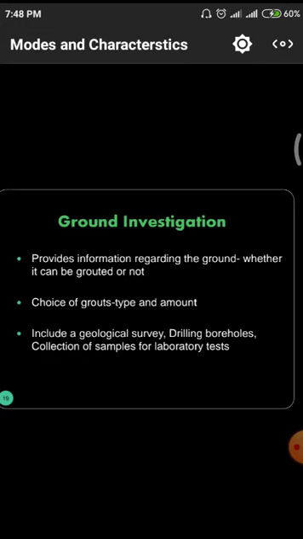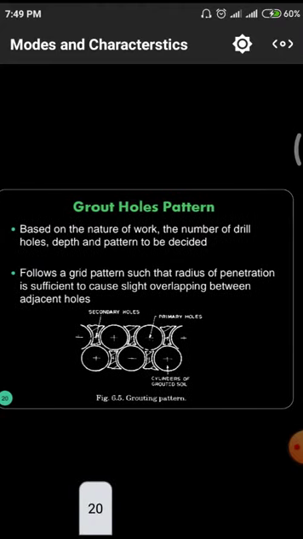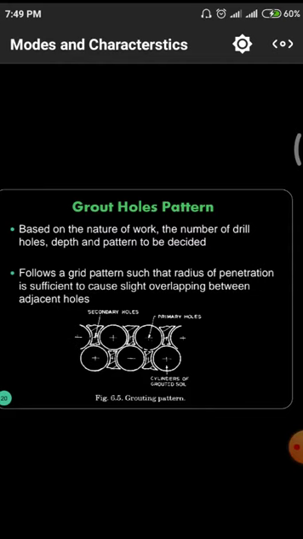And the second step is drilling of boreholes and collection of samples, and we go for laboratory tests for the physical and technical properties of the soil conditions. And how do we provide those grout holes? In the figure we have to observe those grout holes, positive and negative.